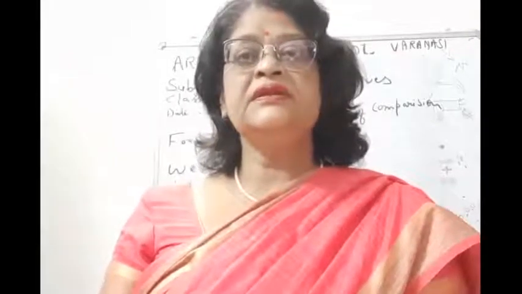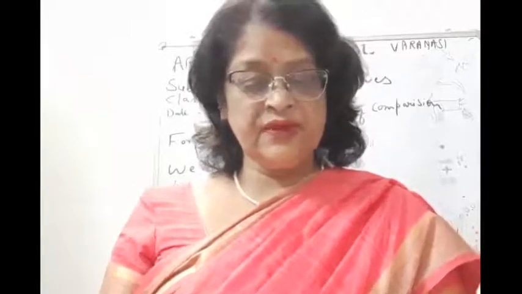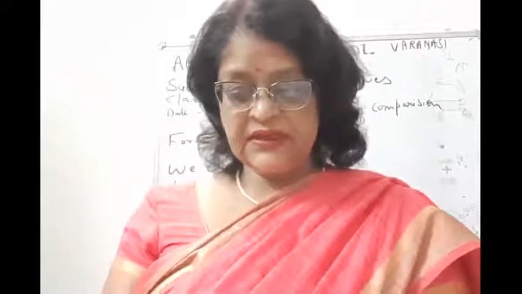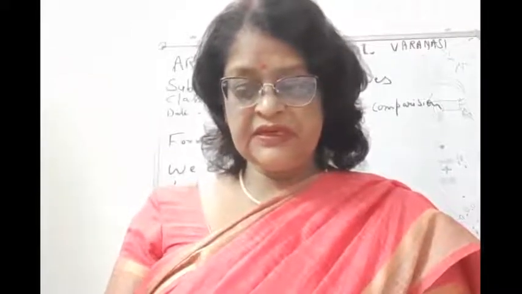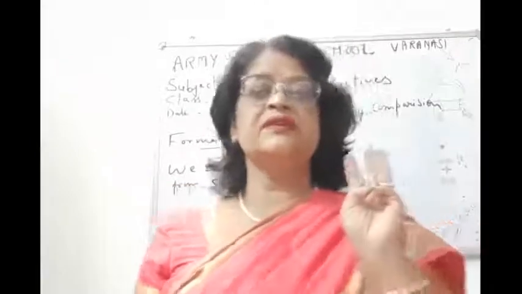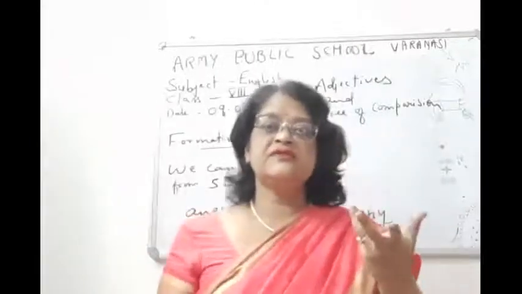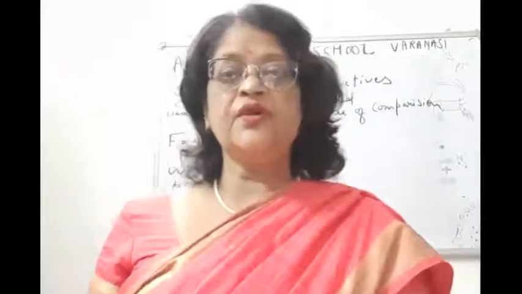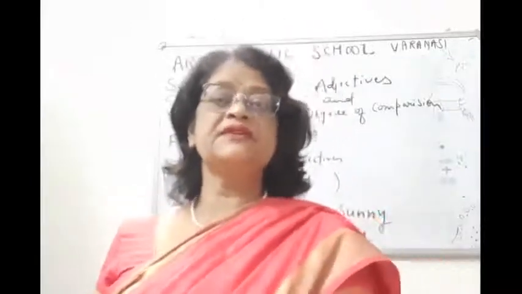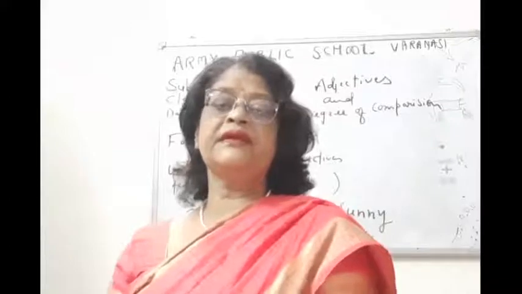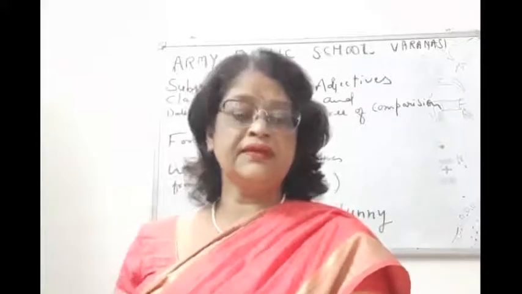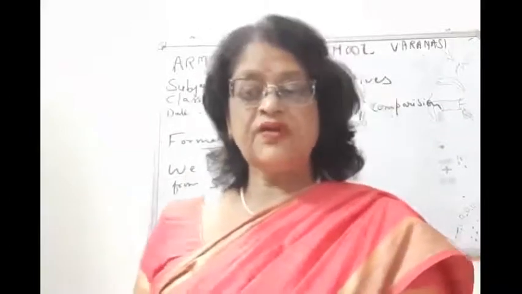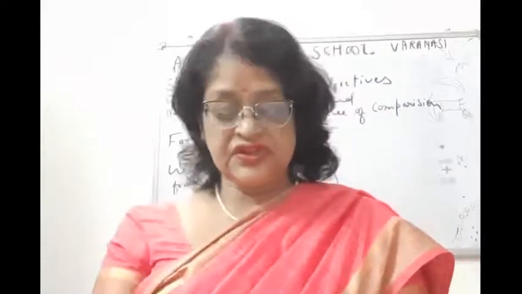So I think children, now we have framed adjectives from suffixes. We have already discussed three things till now, children: what is an adjective, kinds of adjective with examples, and how adjectives are formed from other words like verbs, nouns, other adjectives, and from suffixes, which we have discussed just now.